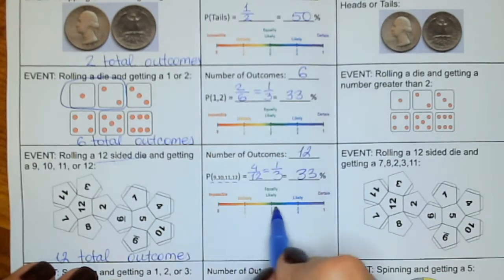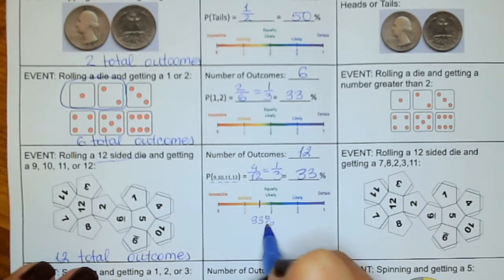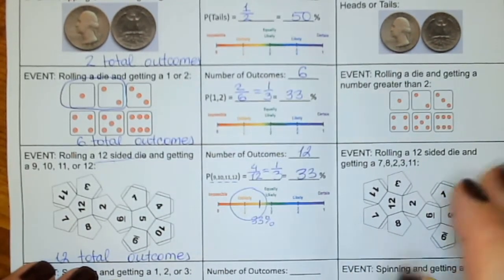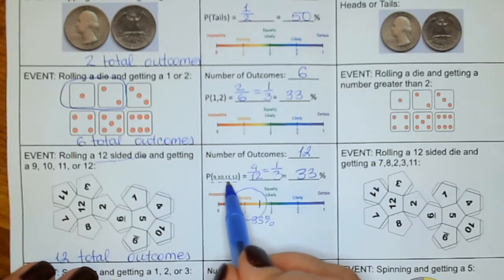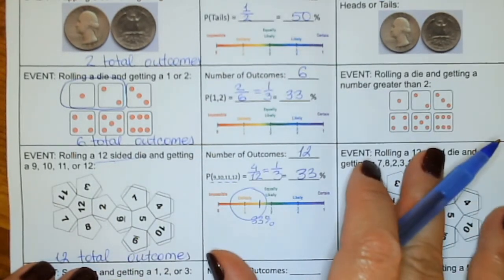So 33% is before 50, let's say about right here. So it's still unlikely to get one of those possibilities, 9, 10, 11, or 12, out of the 12 possible numbers on this die.